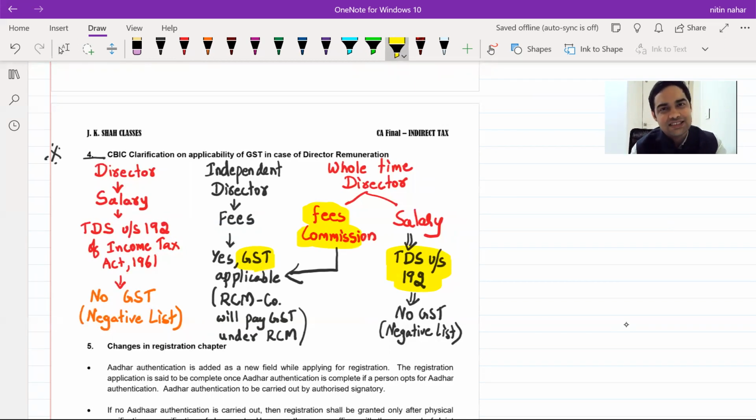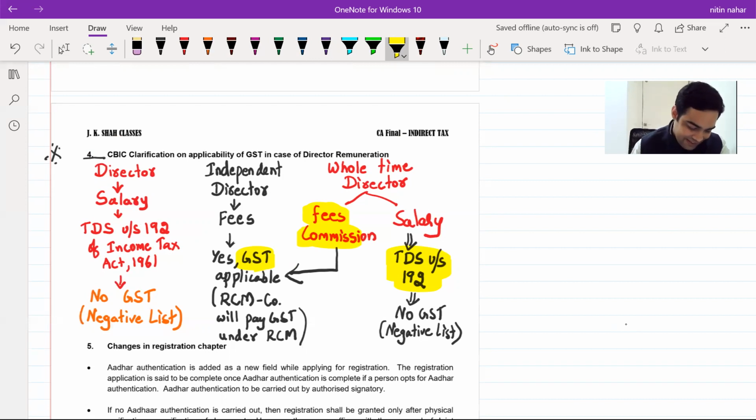Clear with this? Yes, a circular has been issued in respect of director remuneration. Simple rule, 192 or not under 192. If the tax is being deducted under 192 of Income Tax Act 1961, then it's salary. You will not have GST on that. Otherwise, yes, GST would be applicable. And who would pay GST? Director to body corporate. Body corporate would pay the GST.